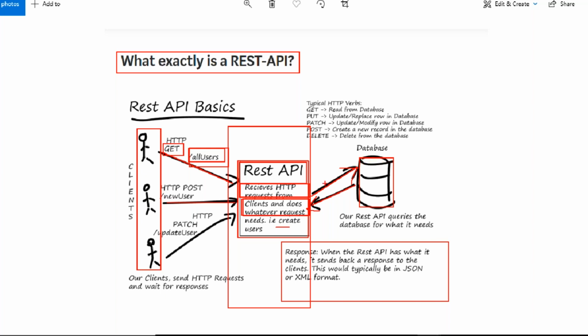When the REST API has the information based on the query, that response is sent back to the client in JSON or XML format. Then only will the client understand the data. Clear, everyone? Clear, Lakshmi? These are the points.